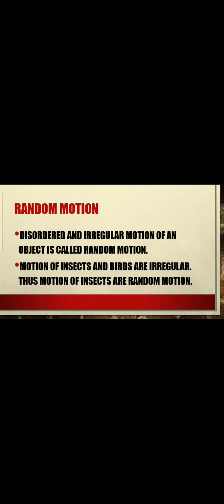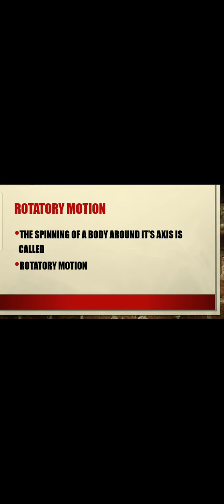Examples of random motion are: the motion of insects and birds is irregular, thus the motion of insects is random motion. If the insects are moving along an irregular path, then their motion is known as random motion. Rotatory motion: the spinning of a body around its axis is called rotatory motion.